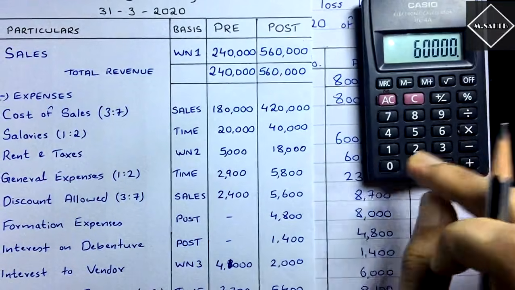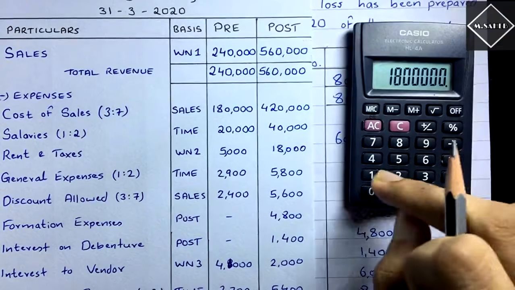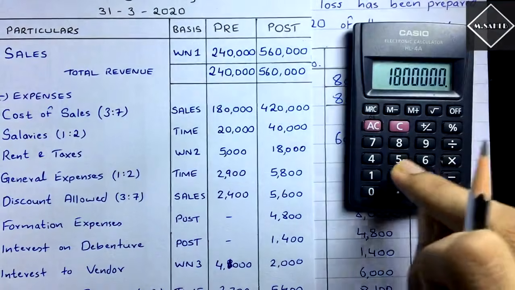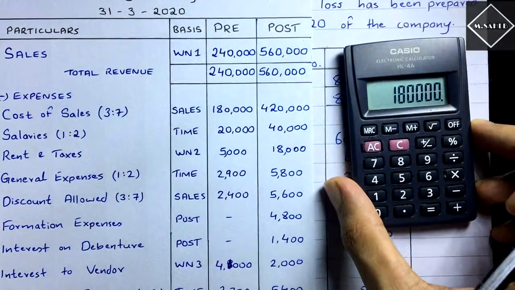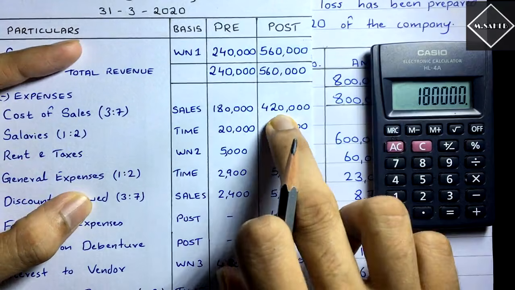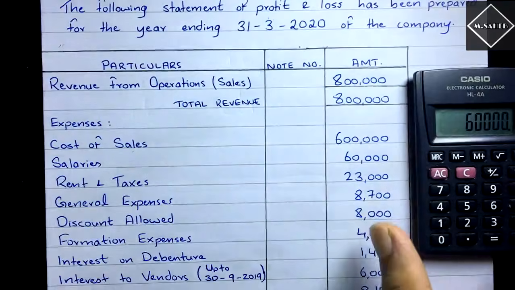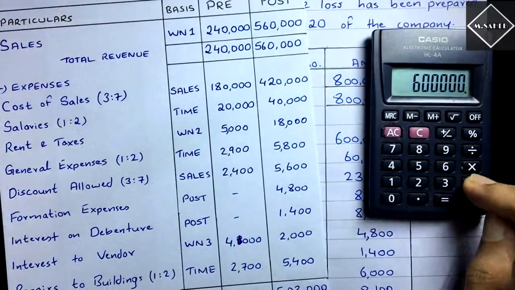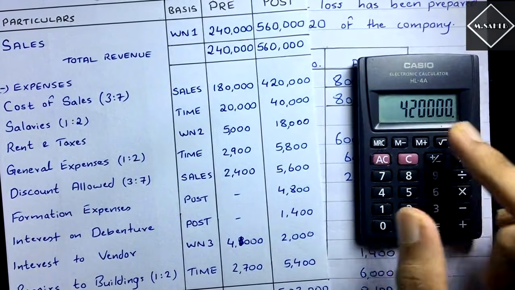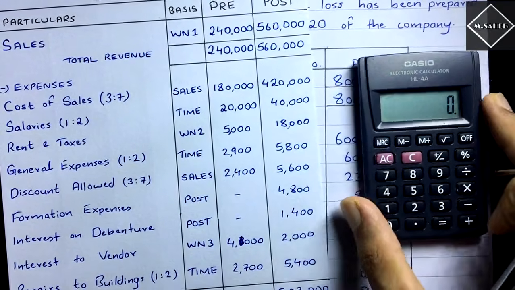So 6 lakh into 3 divided by 10. Why 10? Because 3 plus 7 is 10. So 3 divided by 10, we get 1,80,000 as the pre-cost of sales. So how can we find post? Simple, just subtract it. 6 lakh, that is the total cost of sales, minus 1,80,000, the pre-cost of sales. Then you get 4,20,000 as the post cost of sales. Simple. Yes, very simple. And then we have salaries.